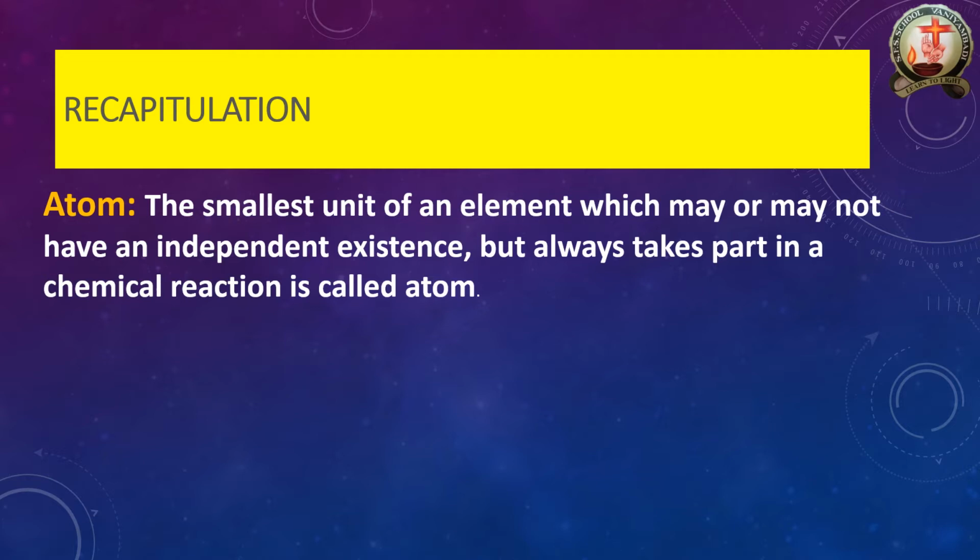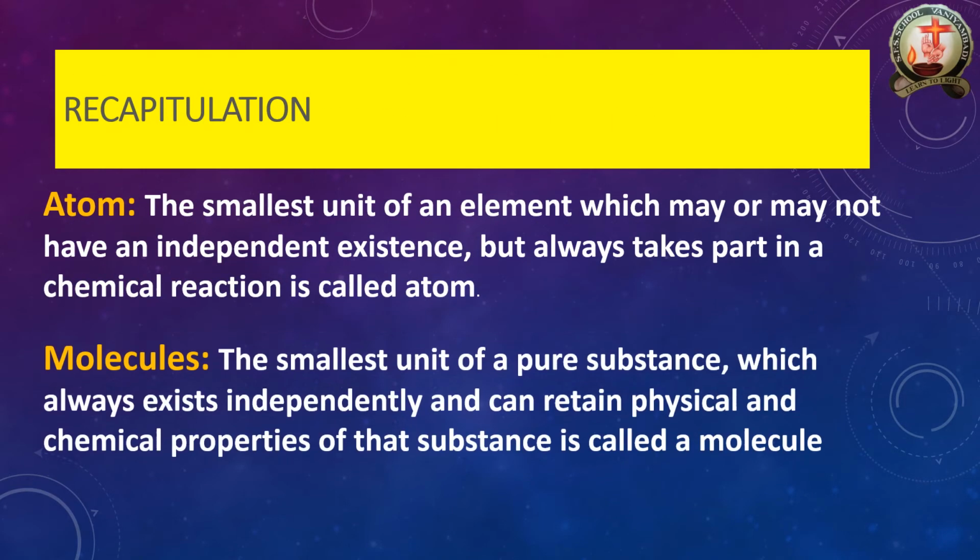The atom is a very small particle. Atoms have a property to repeat in a regular arrangement, and we can get a molecule. Then the atom is converted into a molecule. The molecule is the smallest unit of a pure substance which always exists independently and retains the physical and chemical properties of that substance.